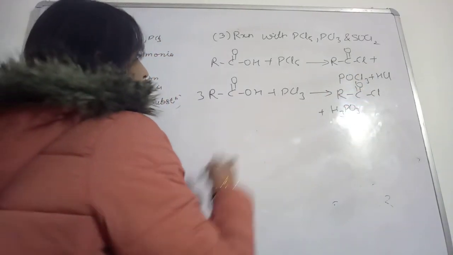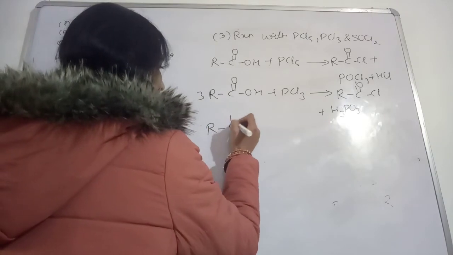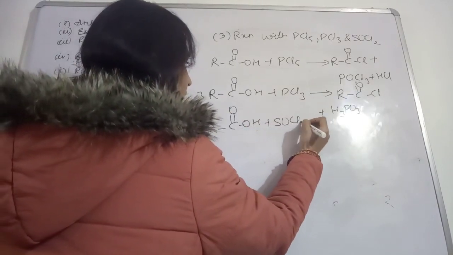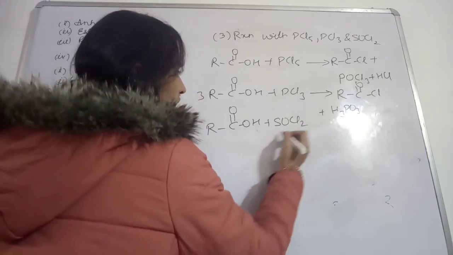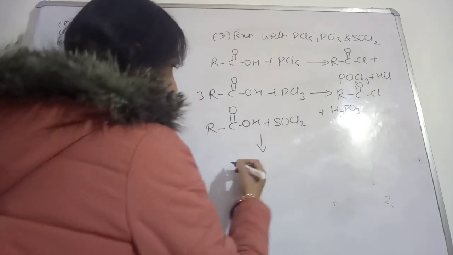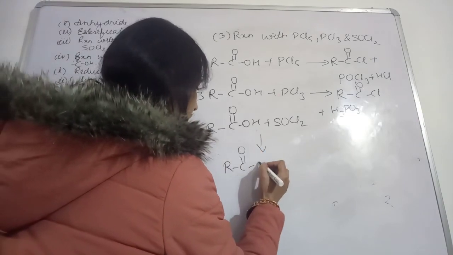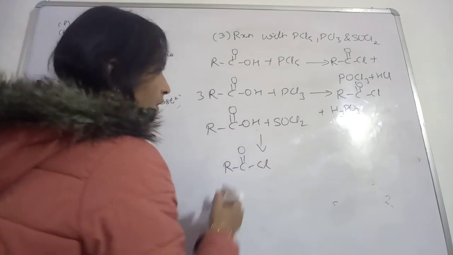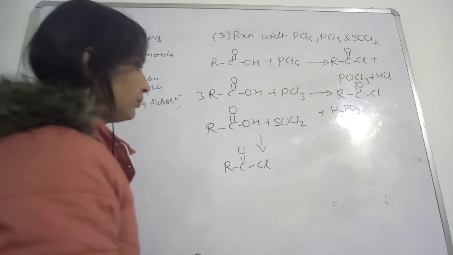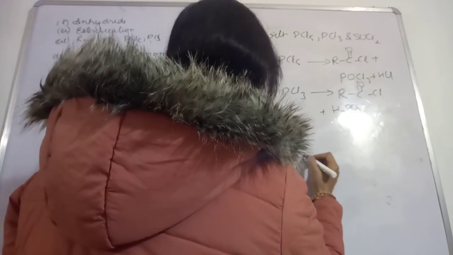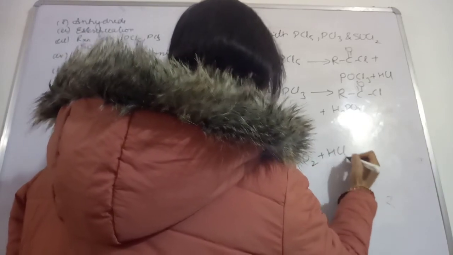Now if this compound is reacting with thionyl chloride, then see what you are going to get in this case: RCOCl, then SO2 plus HCl.